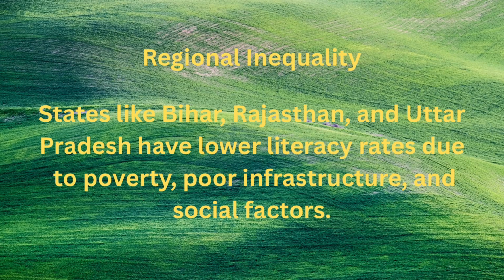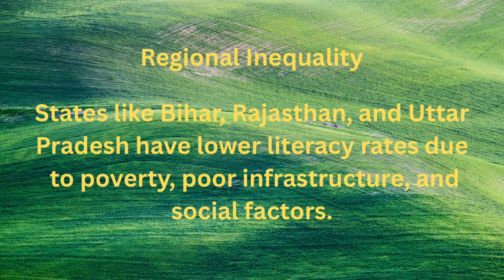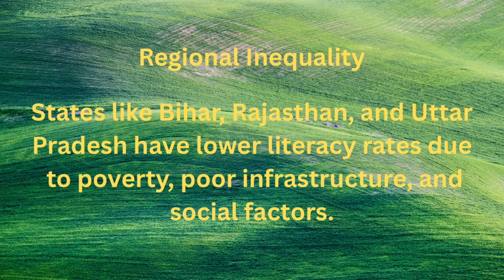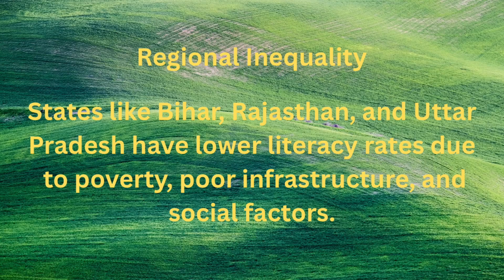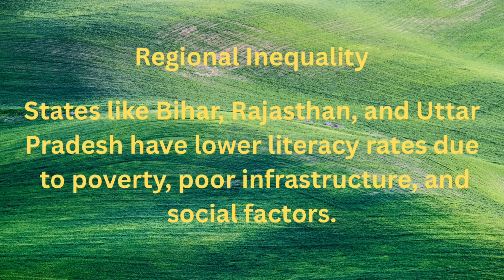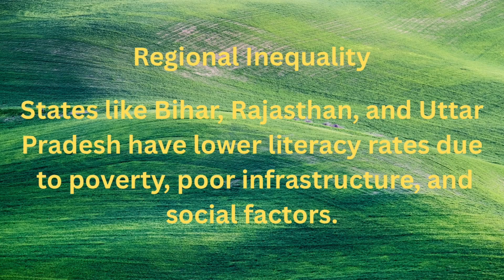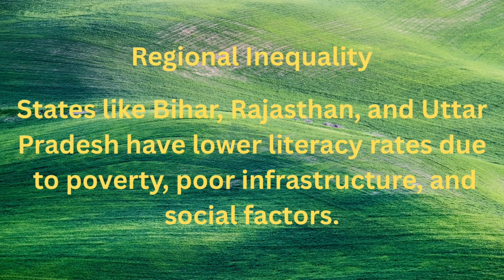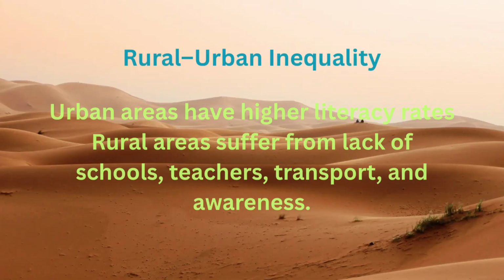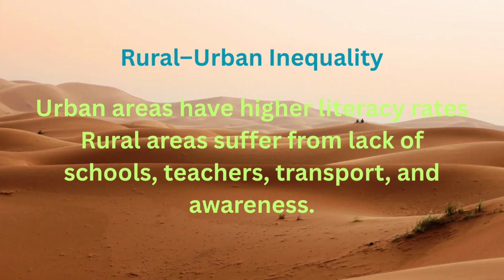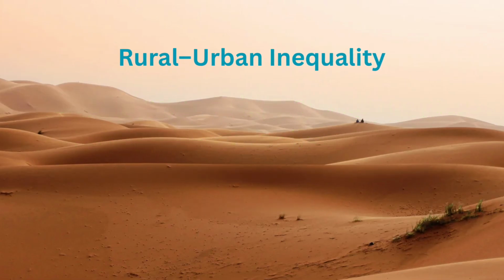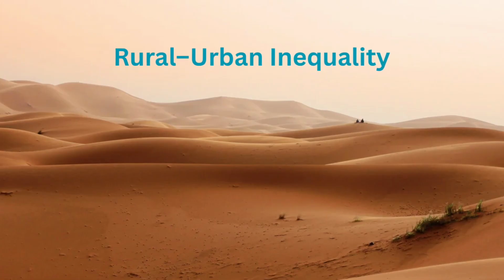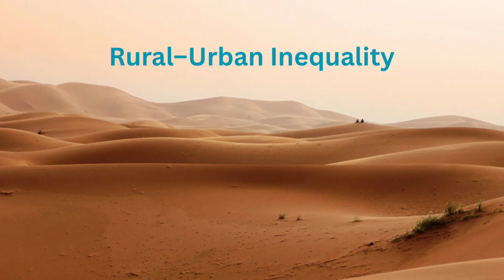Regional inequality. Some states like Kerala, Tamil Nadu, and Himachal Pradesh have high literacy rates, while states like Bihar, Rajasthan, and Uttar Pradesh have lower literacy rates due to poverty, poor infrastructure, and social factors. Rural urban inequalities. Urban areas have higher literacy rates because of better schools, teachers, and facilities, while rural areas suffer from lack of schools, teachers, transport, and awareness.